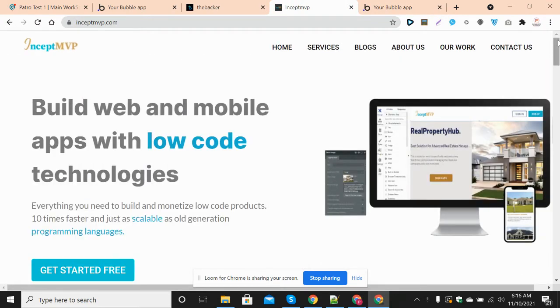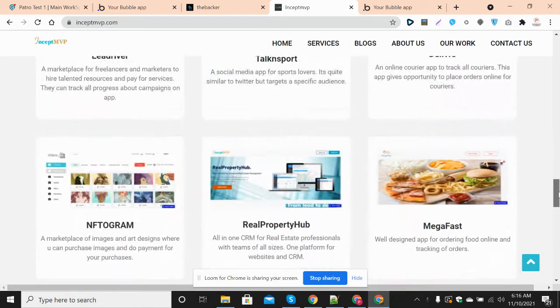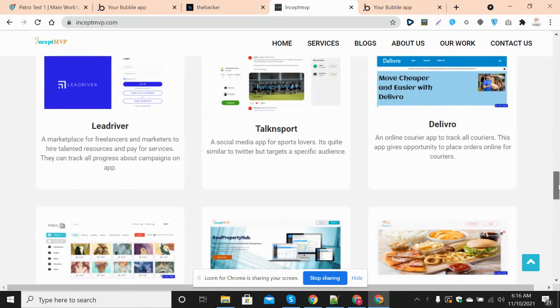Incept MVP team provides web and mobile app development services, mostly in low code technologies. If something is not possible to do with low code technologies, then we choose to use coding technologies, like Flutter for developing mobile apps. So here is our website, and we have listed the recent apps that we have created for different clients.